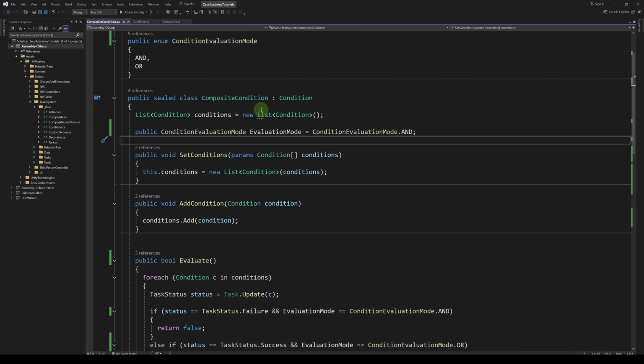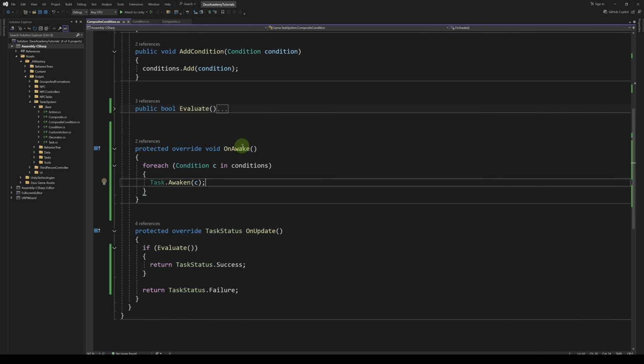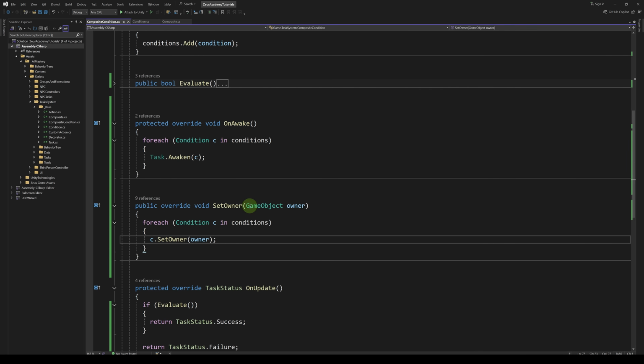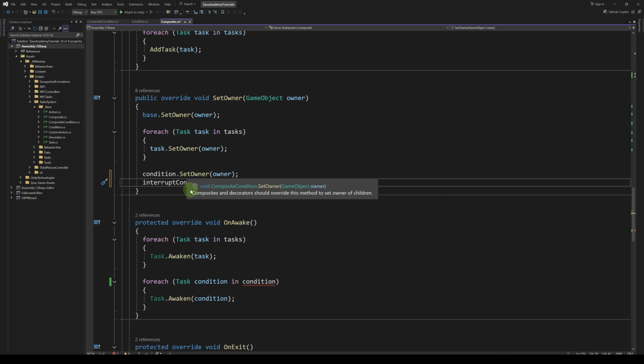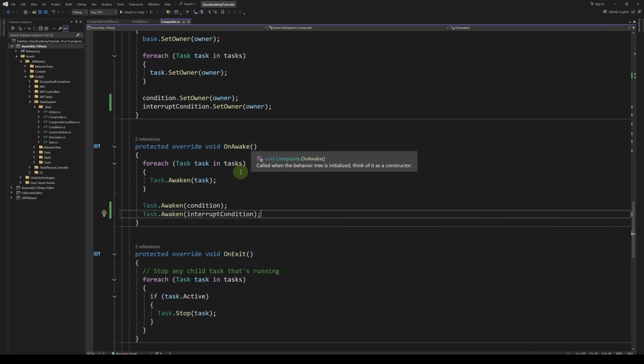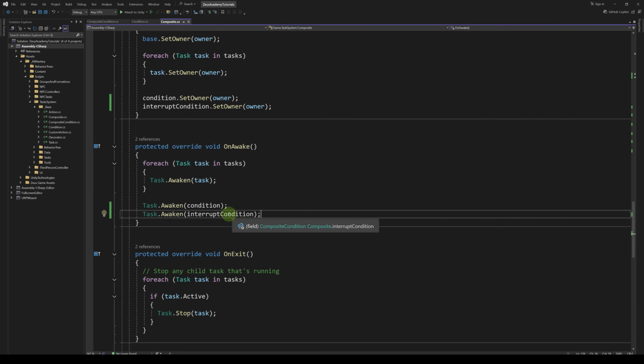Now let's go back to our composite condition and let's override the rest of the methods. We're going to override the onAwake method, in which we're going to loop through our conditions and call task.awaken on each condition. We're also going to override the setOwner method. We're going to loop through the conditions and set the owner for each condition. Back to our composite task. In the setOwner method, we're going to call setOwner on both the condition and the interrupt condition. Same for the onAwake method. We're going to call task.awaken on the condition and on the interrupt condition.